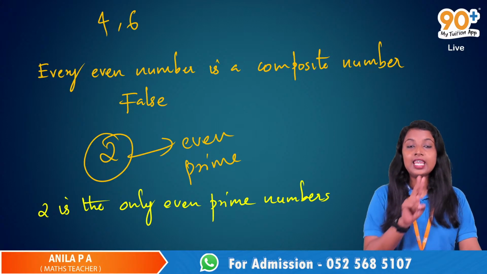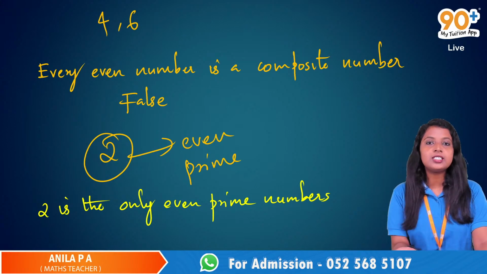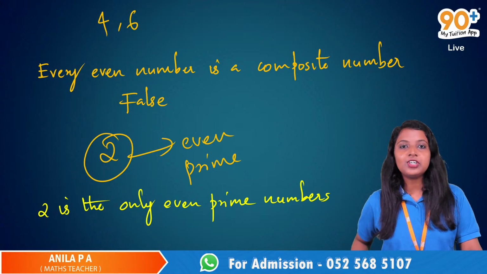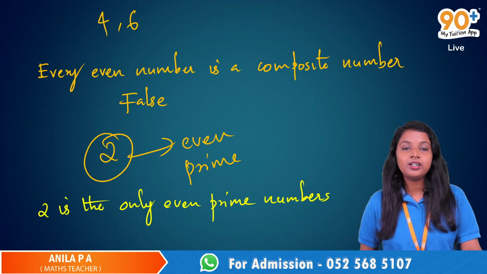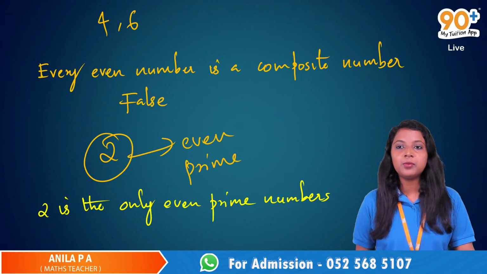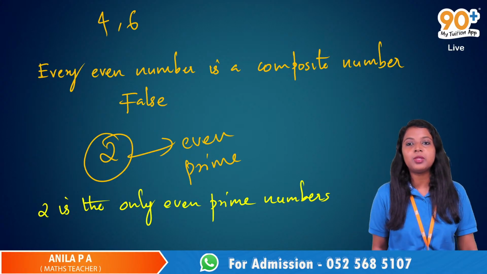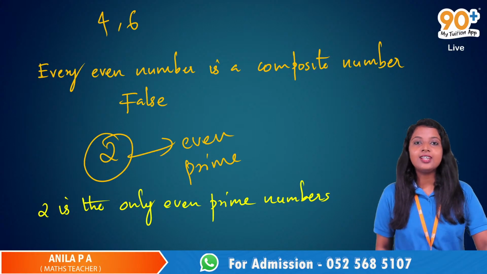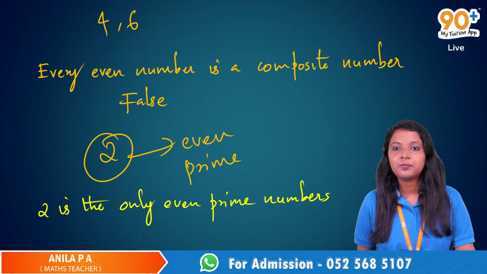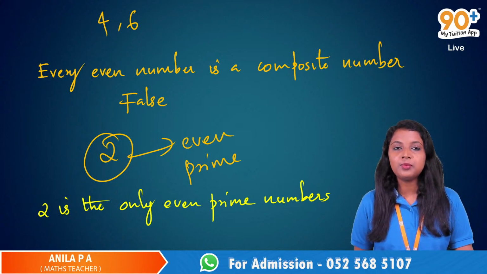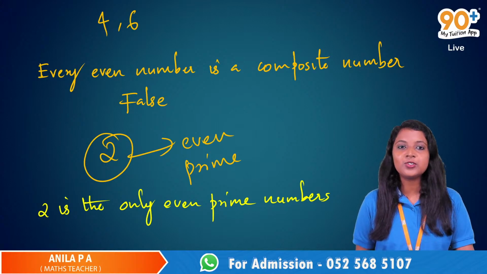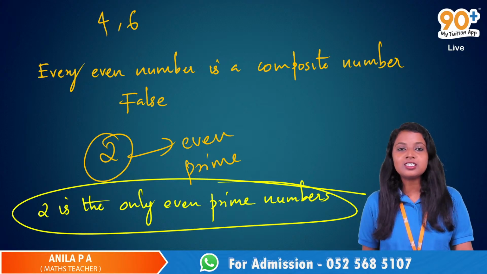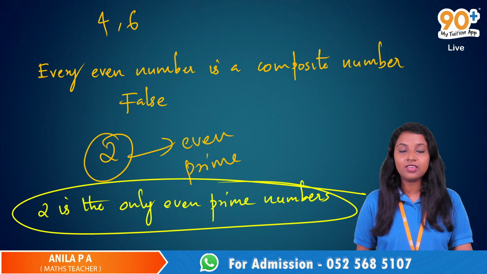They are not going to ask such questions, but still, which is the smallest even prime number? It's 2. Largest even prime number? That is also 2, because 2 is the only even prime number. So for all these questions, 2 is the answer.